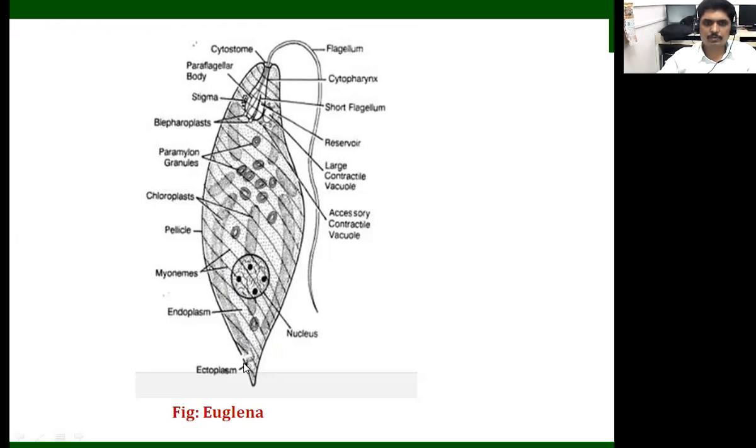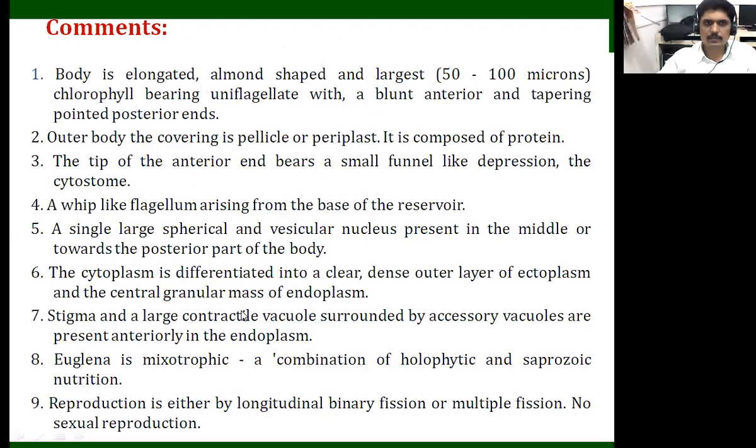In this figure, the outermost part is the ectoplasm and the innermost part is the endoplasm. The endoplasm is the central granular mass, and the dense outermost layer is the ectoplasm.